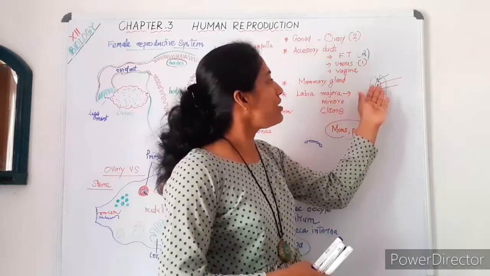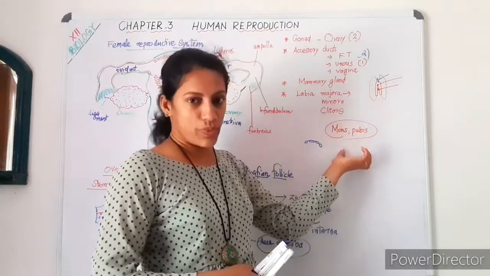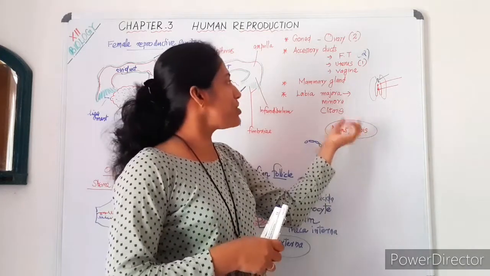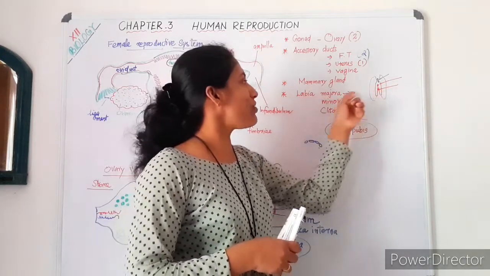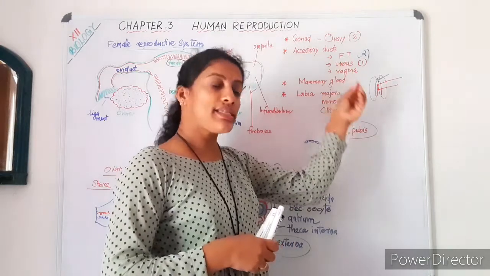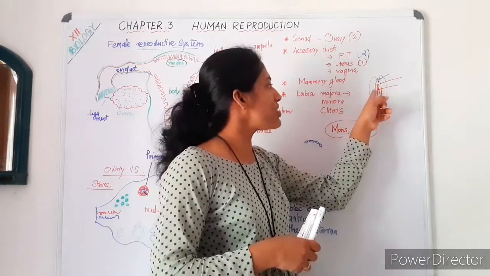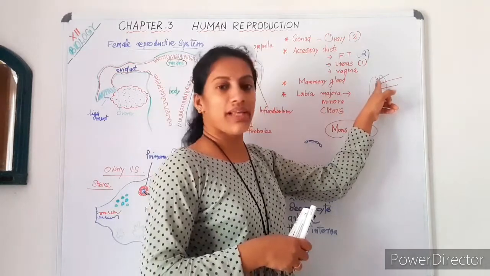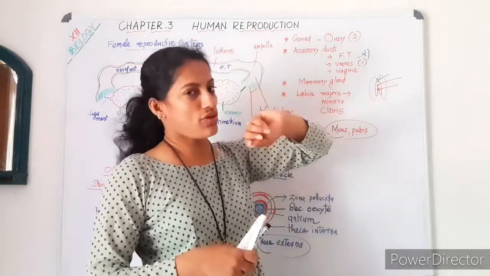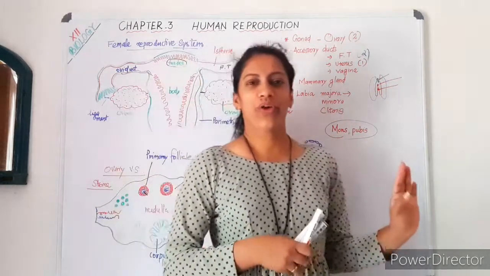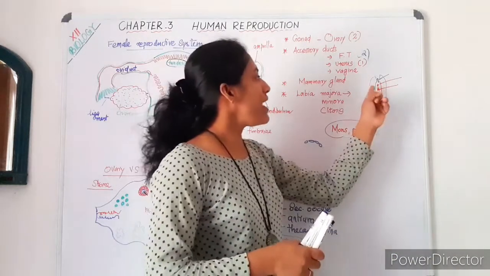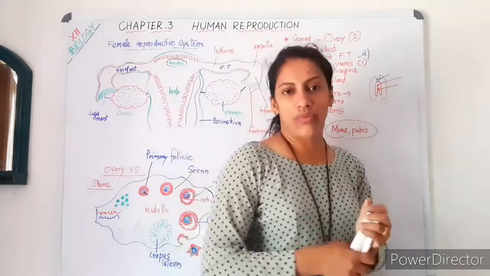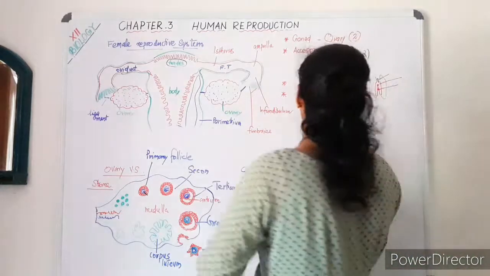Within the tissue there are two large fleshy folds called labia majora. Inside that there are two small fleshy folds called the labia minora. At the anterior end of the labia minora, there is a finger-like structure called the clitoris.